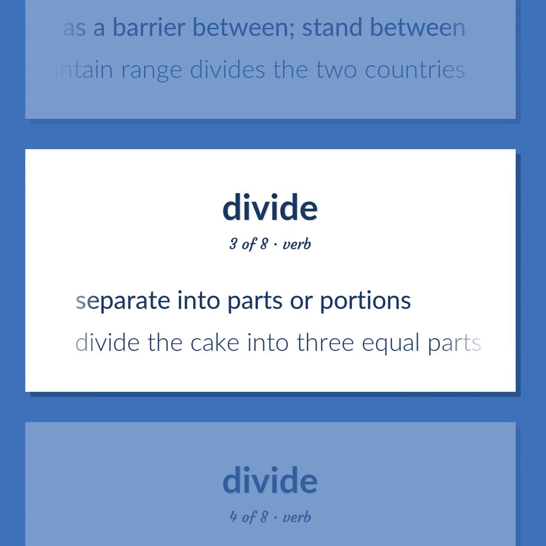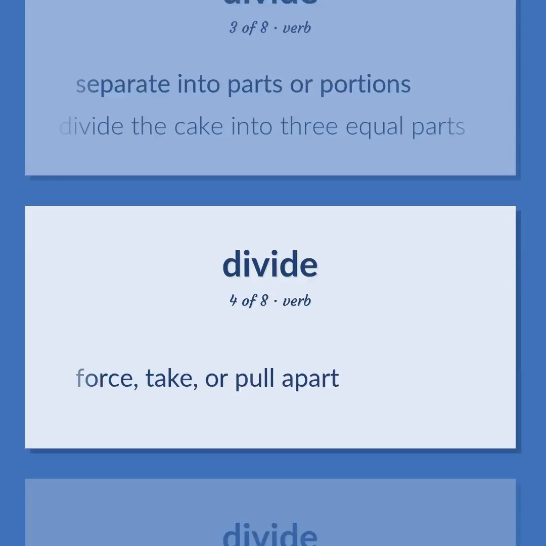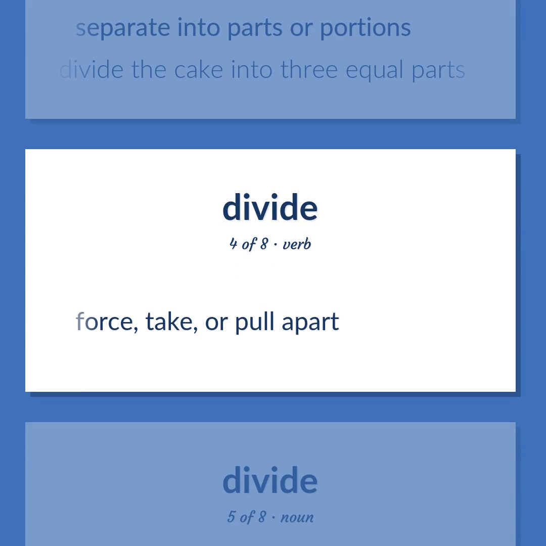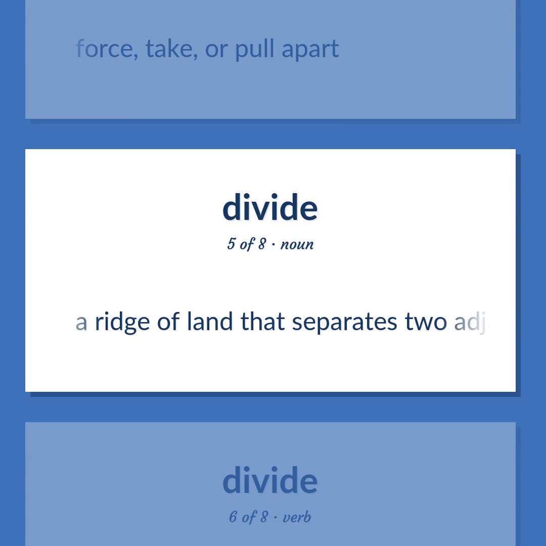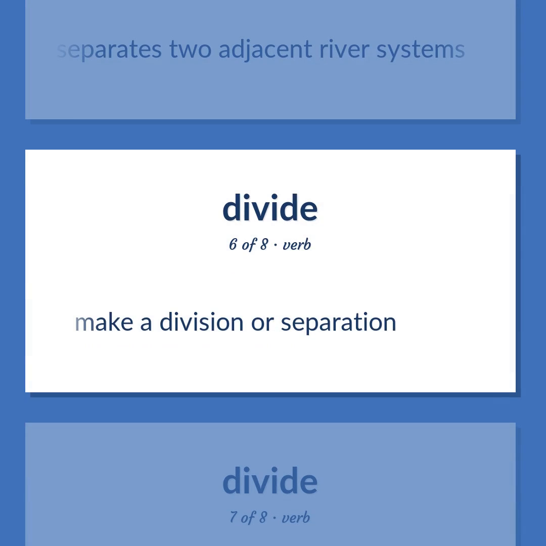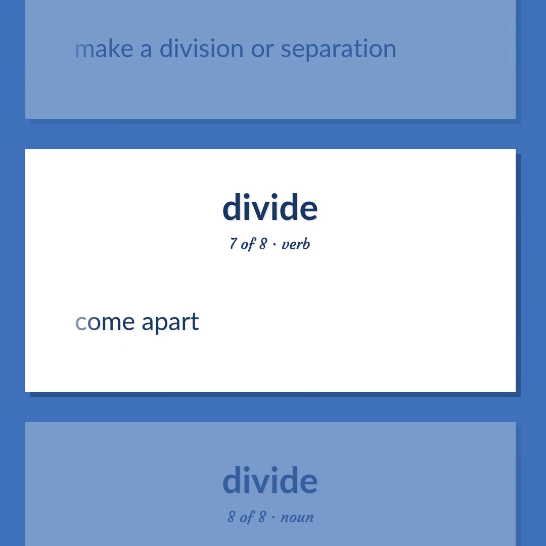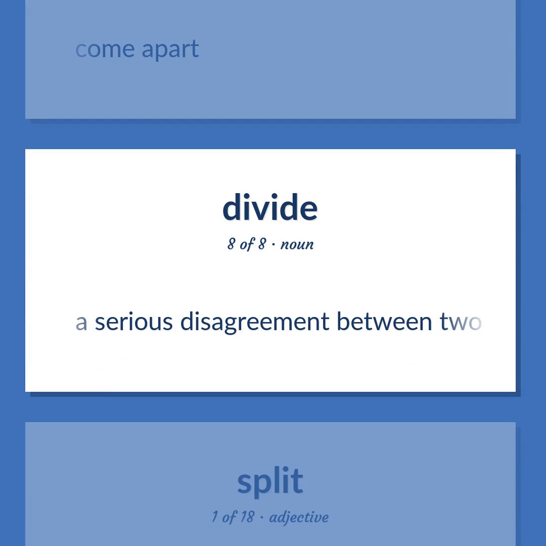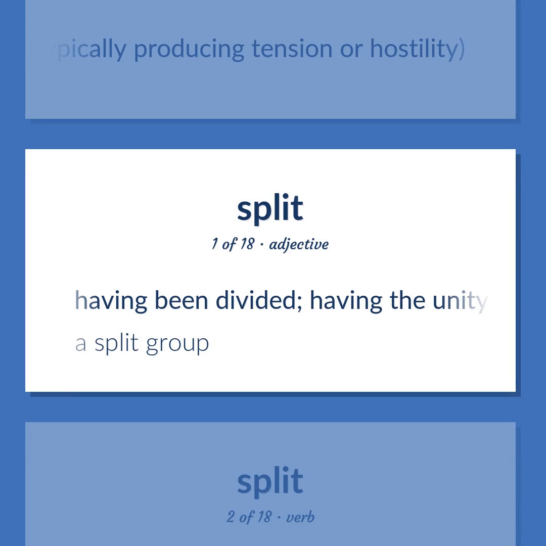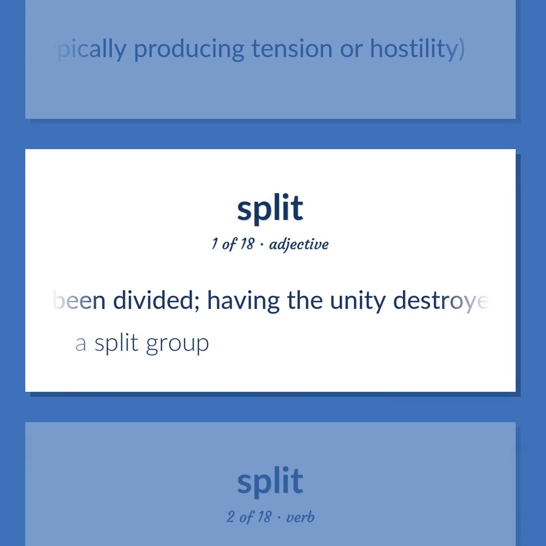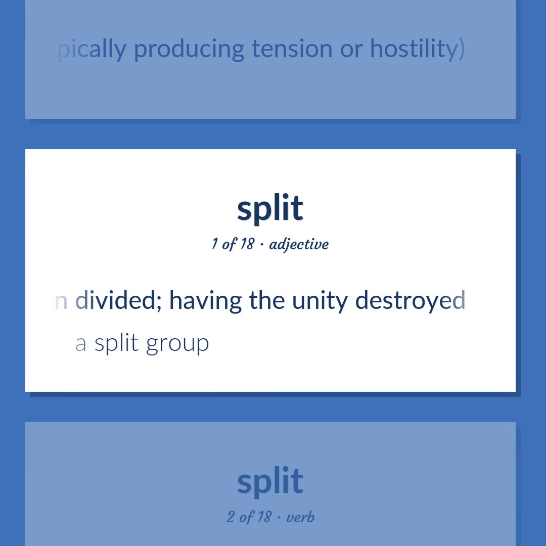Separate into parts or portions. Divide the cake into 3 equal parts. Force, take, or pull apart. A ridge of land that separates two adjacent river systems. Make a division or separation. Come apart. A serious disagreement between two groups of people, typically producing tension or hostility. Having been divided. Having the unity destroyed. A split group.